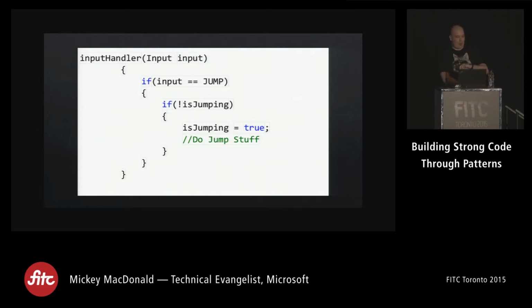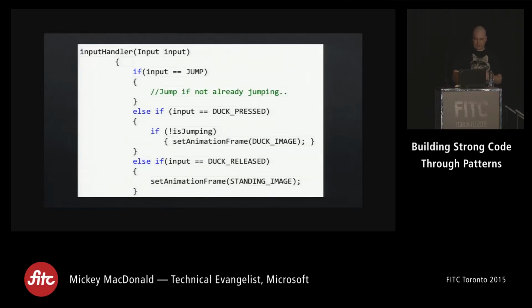Perfect. So now I want to move on to adding some more input. So Mario can duck, so we should have a ducking function and the ability to duck and be able to stand back up. The code for that would look something like this. It would come in, do a check to see if I'm jumping, do all that stuff that we just saw, and then it would do a check to see if I'm ducking. So if I'm ducking and I'm not jumping, go ahead and set this animation to the duck, whatever it might be. And then I also have one for release.